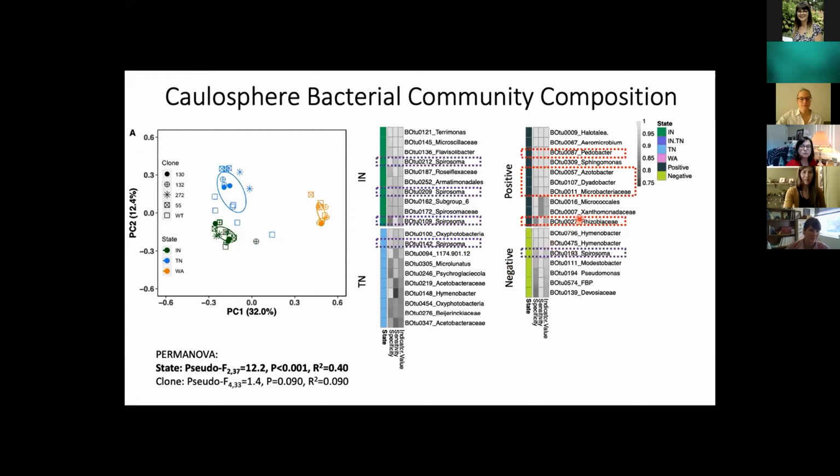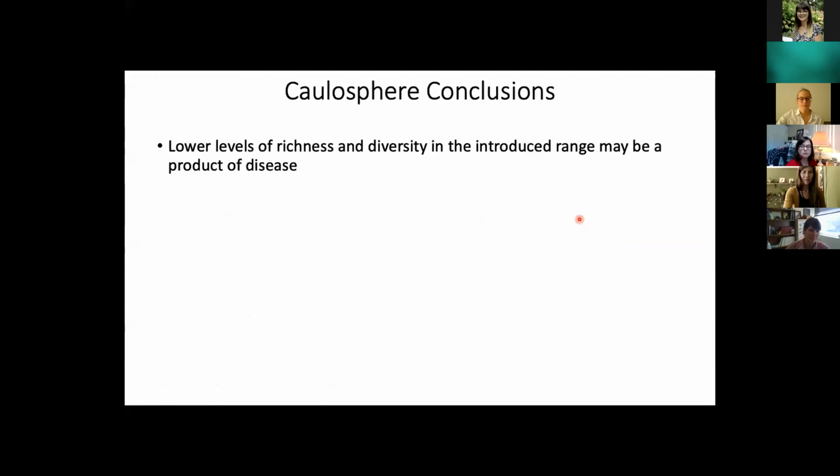One potential reason that we're seeing these diazotrophic bacteria in our TCD positive trees is that all of these trees were located in Washington, where nitrogen availability in the soil was considerably lower than in the native range soils. So these nitrogen-fixing bacteria may be helping the plant host acquire nitrogen. Alternatively, it's possible that Geosmithia morbida alters nitrogen availability following infection, and by fixing their own nitrogen, these bacteria are able to thrive in the stems of these host trees. So that's everything that we have for the caulosphere.